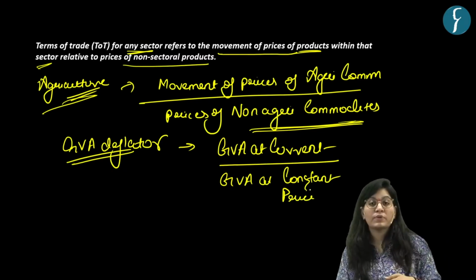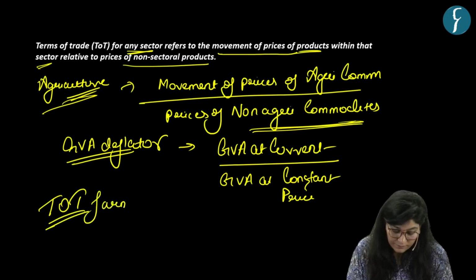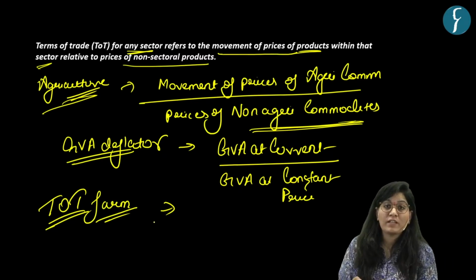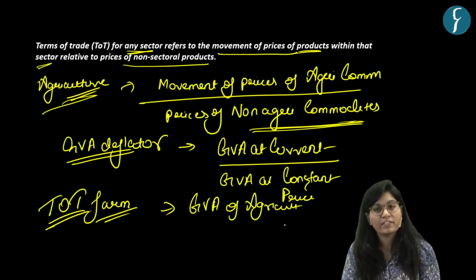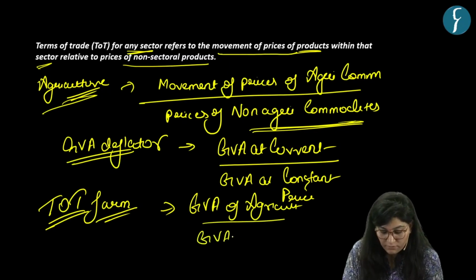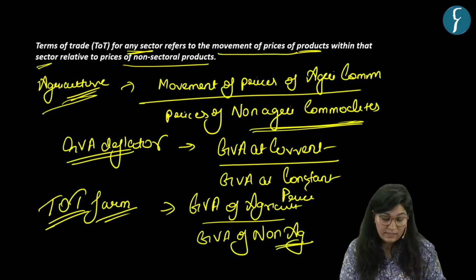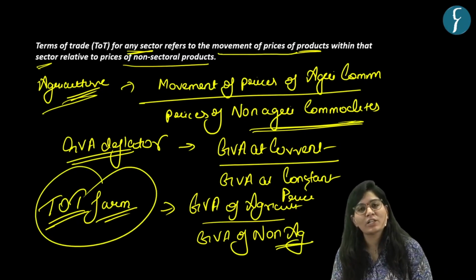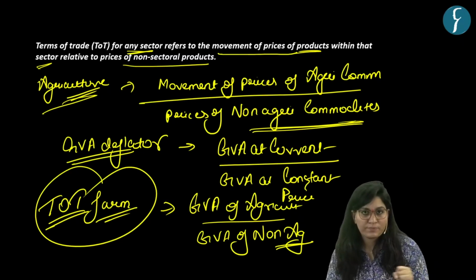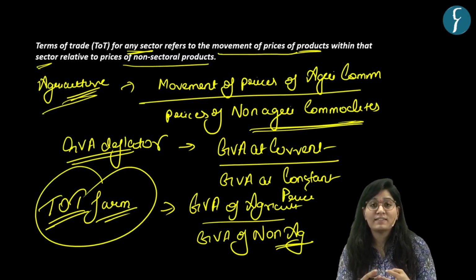So if we want to calculate terms of trade for the farm sector or agriculture sector, then it will be the deflator of agriculture GVA in the deflator of non-agriculture GVA. Okay, that is terms of trade of the farm sector. And terms of trade can be calculated for services and industries too.